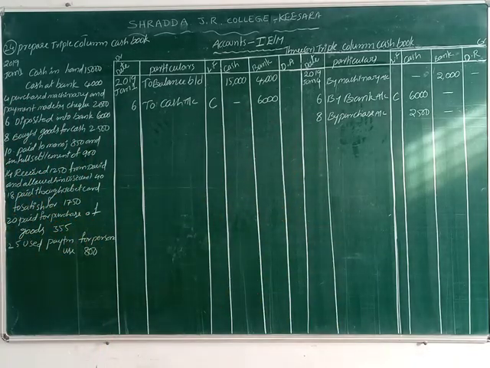So then what can we do now? We can record it on which side? Credit side. How can we record that? So cash is credit. Who is the receiver of that amount? Manoj is the receiver. That's why we write Manoj account Dr. to cash account. Cash is credit, so we record it on the credit side.